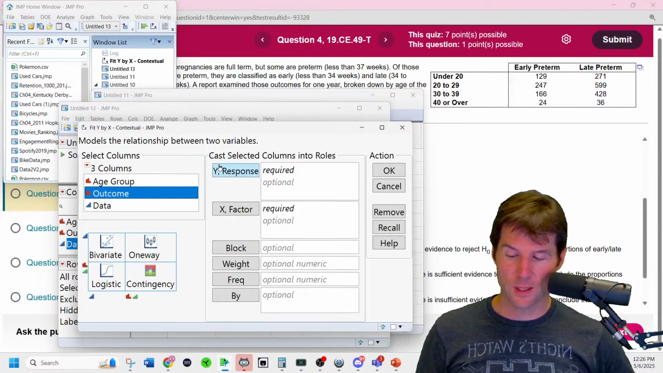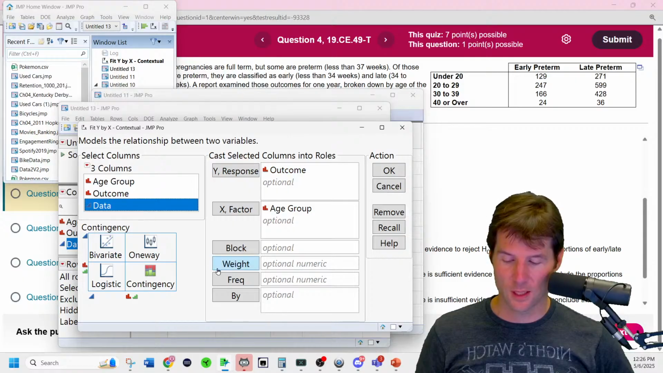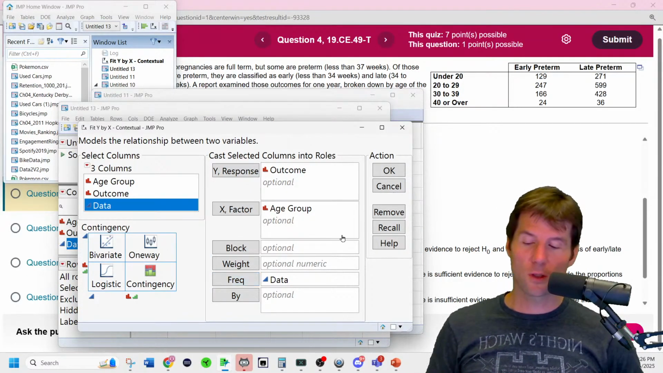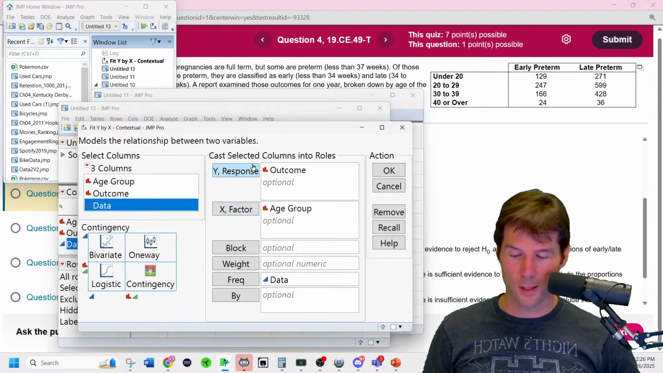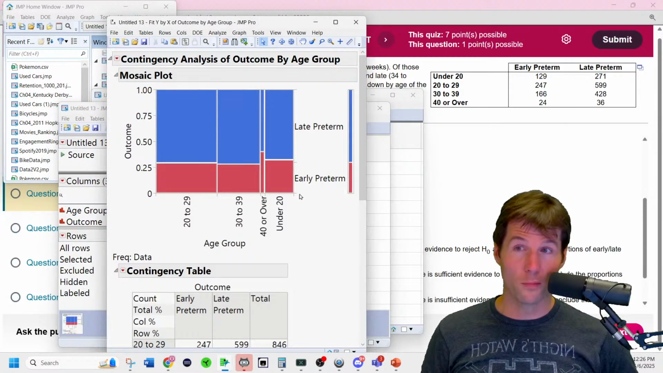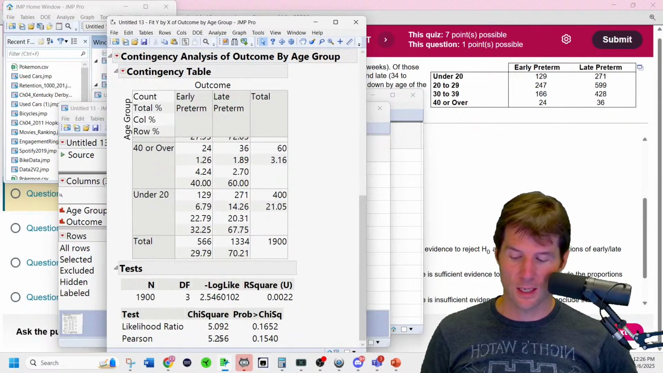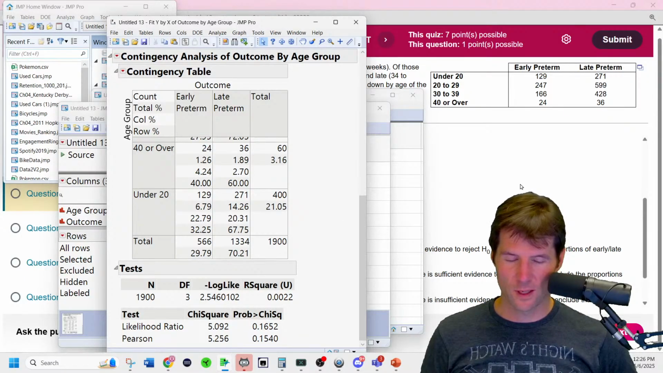We're going to put, does the outcome or does the age group explain why there is an outcome, and put the data down here. This is the way your screen should look. Does age group explain why there is a certain outcome? And the answer is nope, not really. If you notice, there's a little bit more early in the over 40 group. Not a big difference, because we get a chi-squared of 5.26 and a p-value of 0.154.